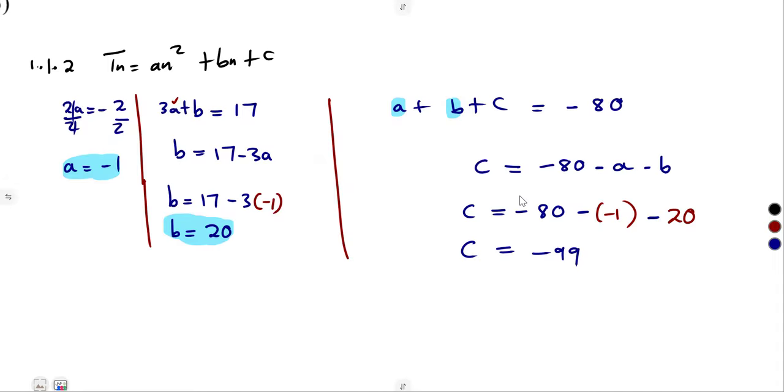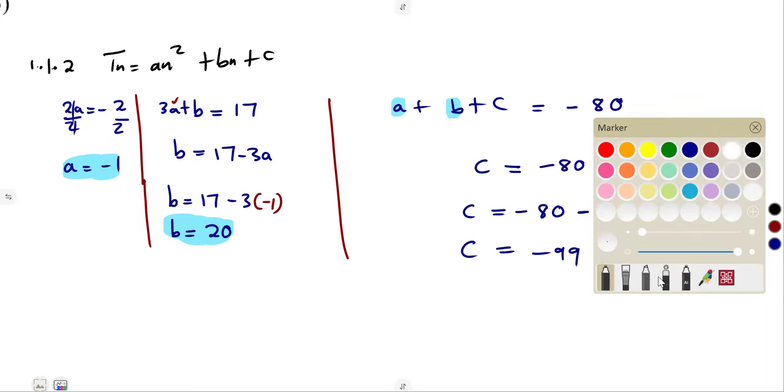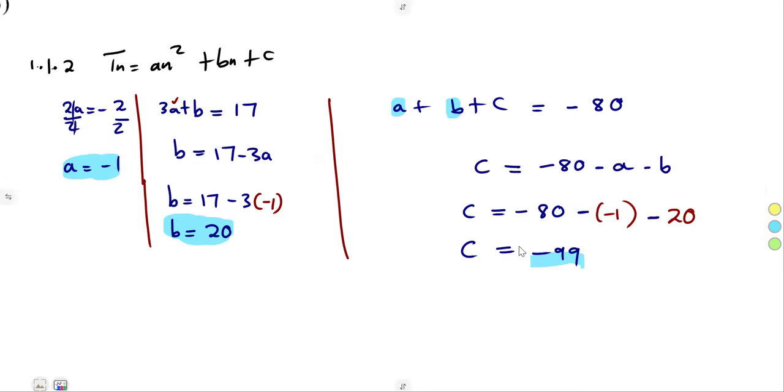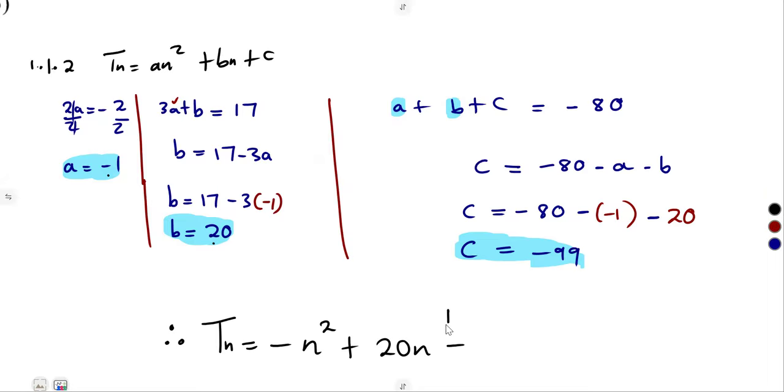So we have got the value of c, which we can now substitute into our Tn formula. Therefore, in our case, Tn is going to be equal to an squared, where our a is minus 1, so that's minus n squared, plus b, which is 20n, and our c is negative 99, so it is plus minus 99, like this. So it is going to give us what?